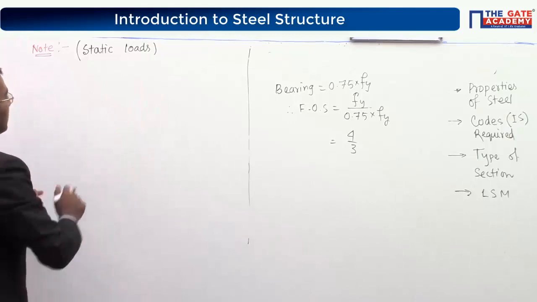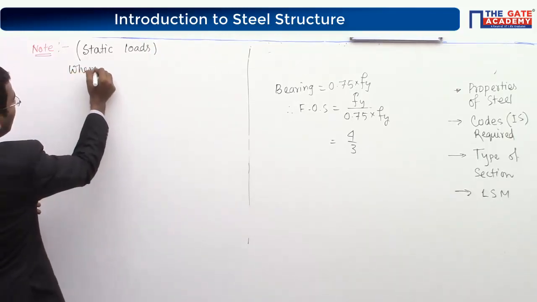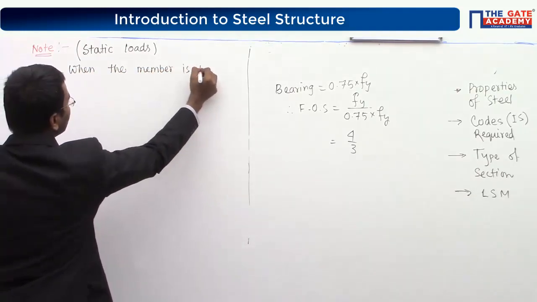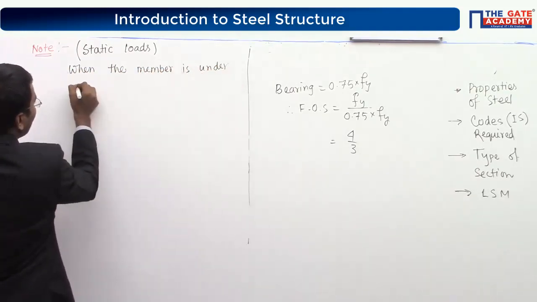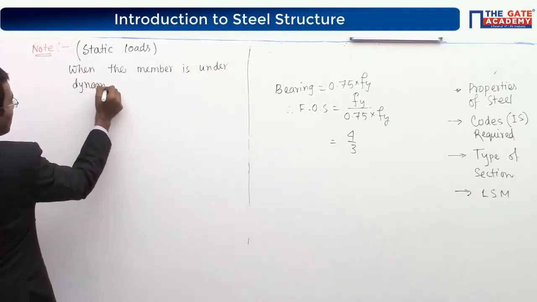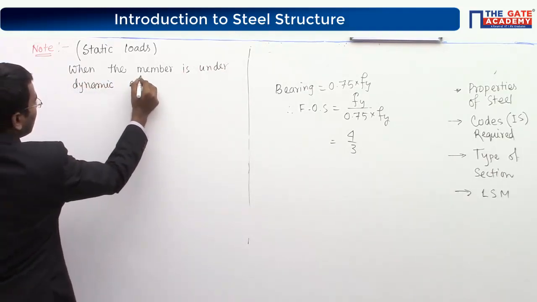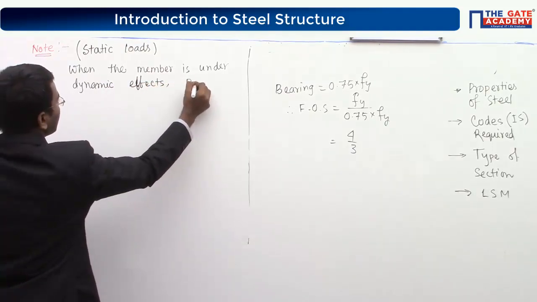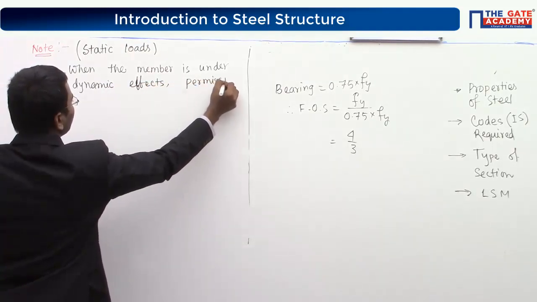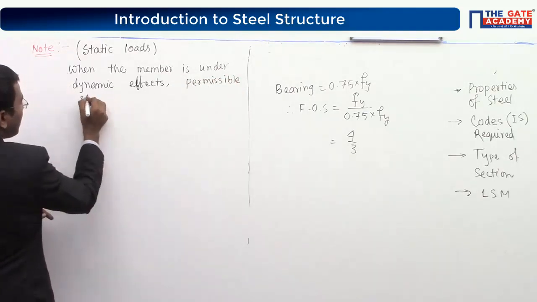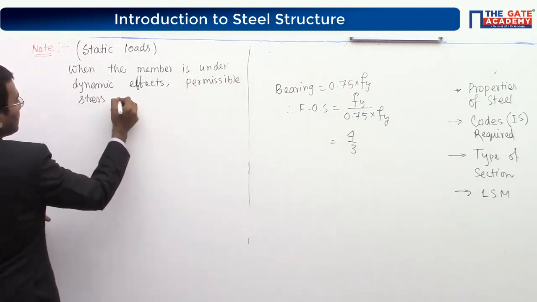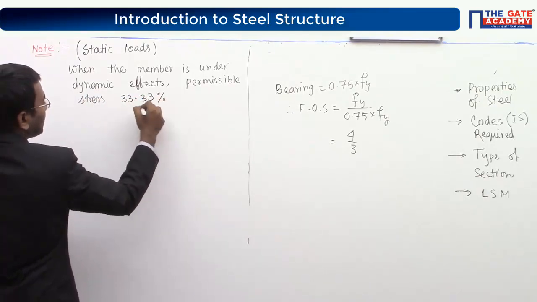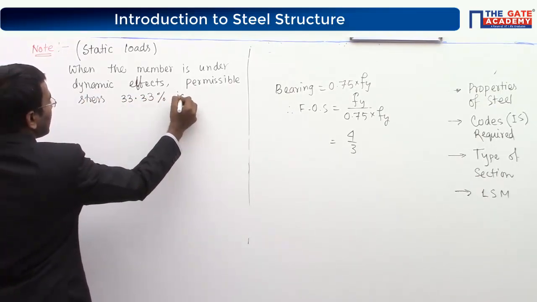What will happen when the member is under dynamic loads or dynamic effects? For that case, the permissible stress is increased by 33.33%, or 1/3.